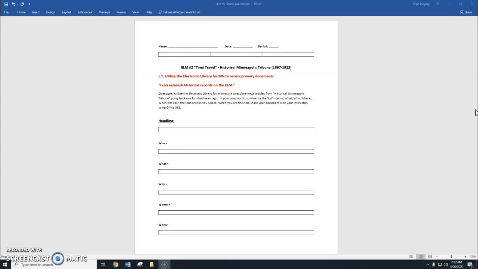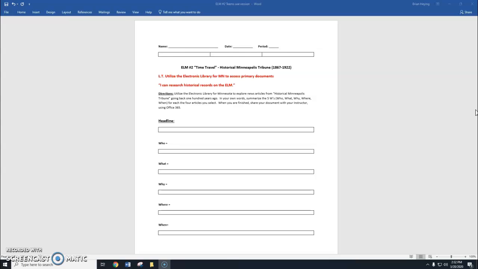So our directions are this. Utilizing the Electronic Library for Minnesota, explore news articles from the Historical Minneapolis Tribune going back 100 years ago. In your own words, summarize the 5 W's, that's the who, what, why, where, and when, for each of the 4 articles that you select. When you're finished, share your document with your instructor using Office 365.